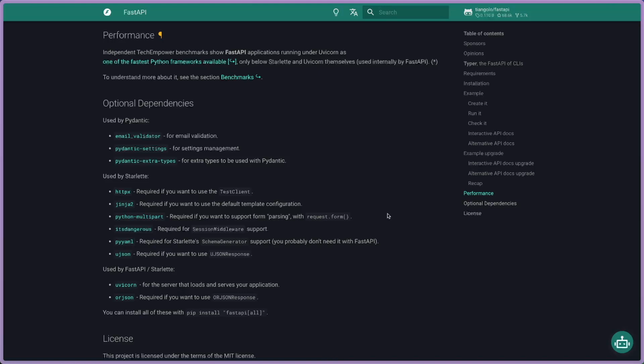So this is very good at performance. It's one of the fastest Python frameworks available. You can check it out. And this benchmark is not from the author of this project. It's from an independent company.